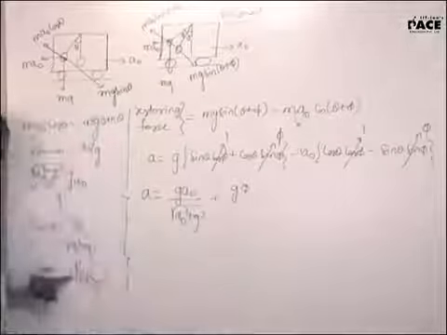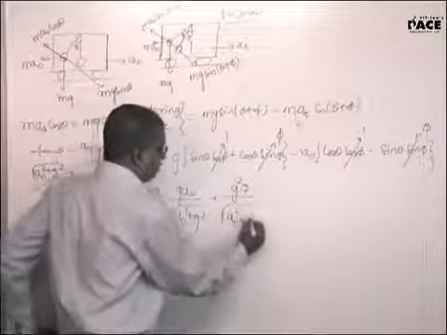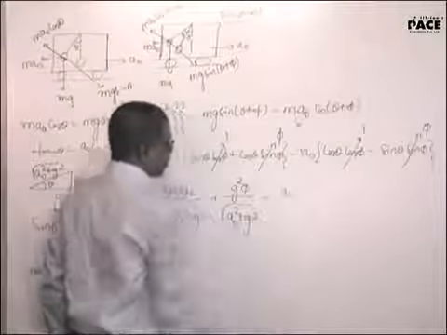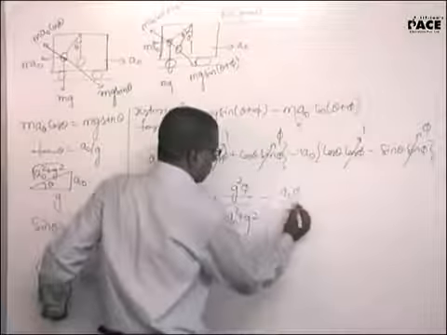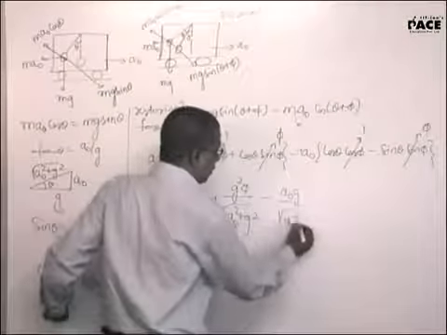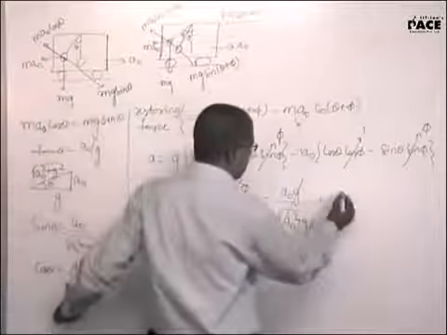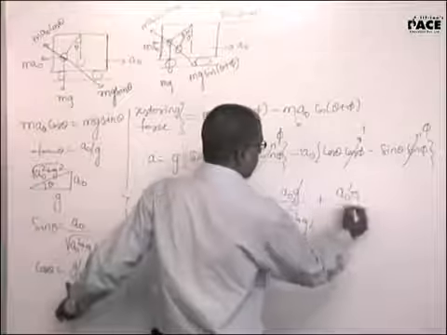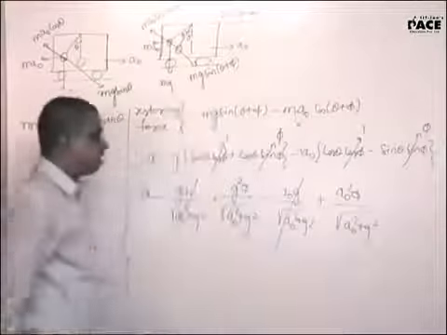Cos theta value will be g upon under root a0 square plus g square, minus a0. Cos theta value is just g upon root of a0 square plus g square, right? Plus a0 square phi upon root of a0 square plus g square. Is it clear?